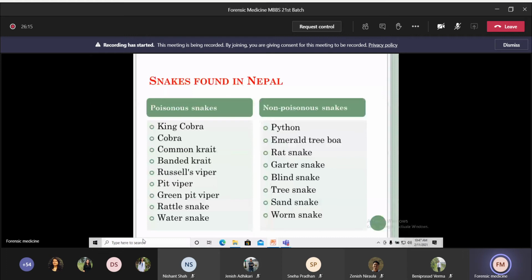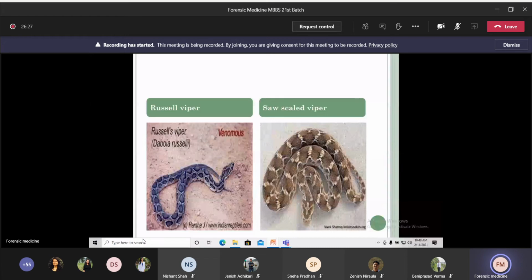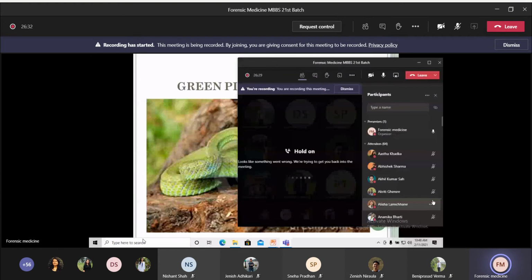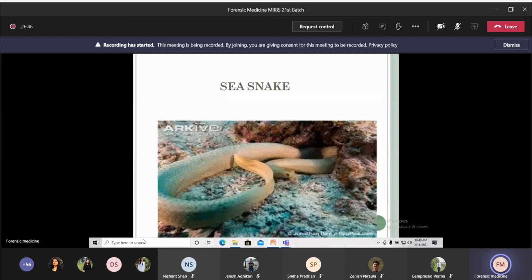Okay. One is poisonous, Russell viper, and then saw-scaled viper. Poisonous snake, pit viper. Poisonous. See the difference between the banded and then common krait. This one is poisonous. This is non-poisonous. Non-poisonous.